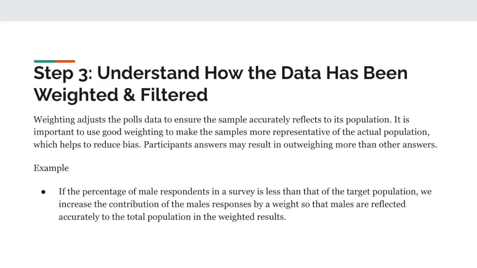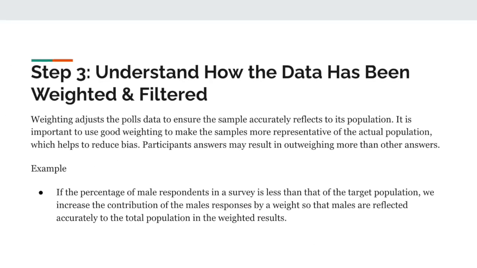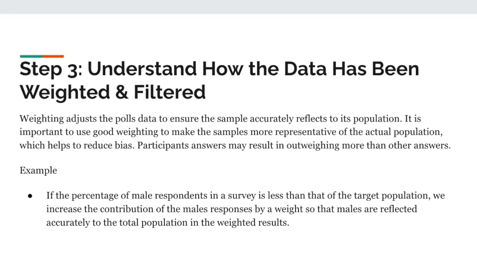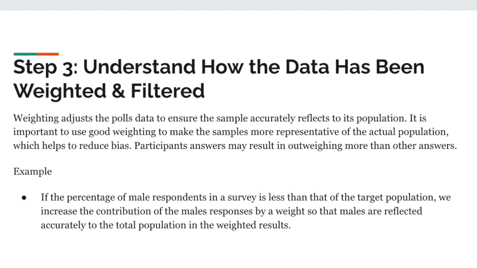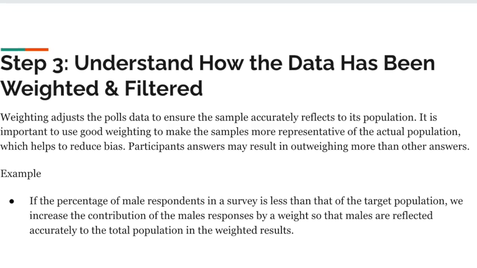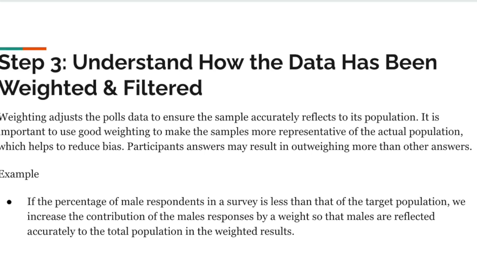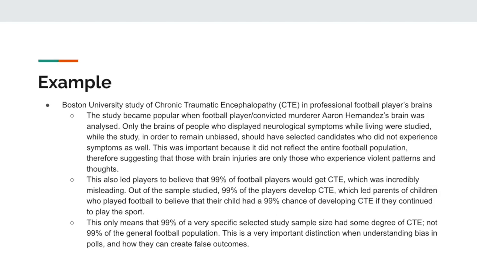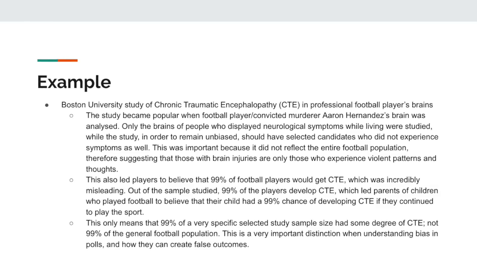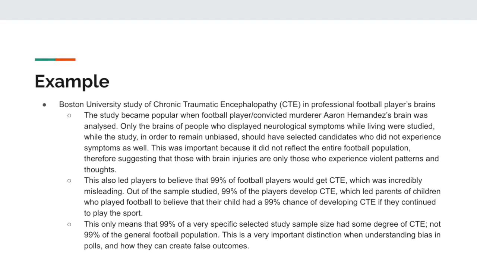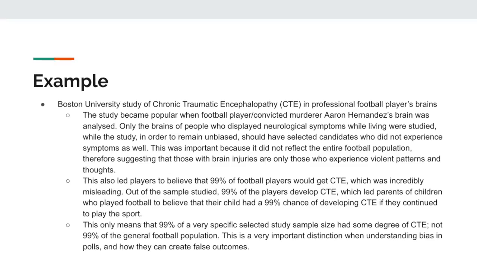University's study of CTE in professional football players. This study became very popular when football player and convicted murderer Aaron Hernandez's brain was analyzed. Only the brains of people who displayed neurological symptoms while living were studied. While in the study, in order to remain unbiased, they should have selected candidates who did not experience symptoms. This was important because it did not reflect the entire football population. Therefore, it suggested that those with brain injuries are only those who experience violent patterns and thoughts.